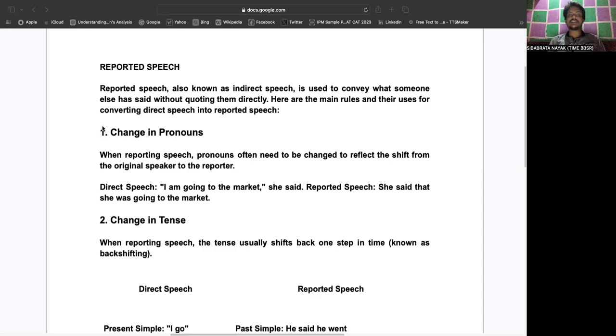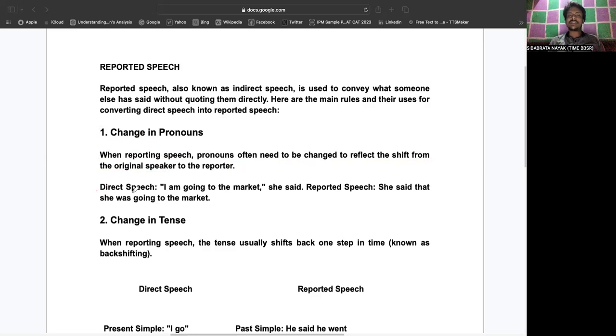Let's see the first rule. It is known as a change in pronouns, and that is the most important thing. When you are reporting any speech, pronouns often need to be changed to reflect the shift from the original speaker to the reporter. Pronouns are the words that are used instead of nouns.